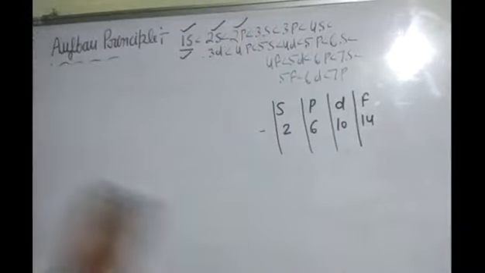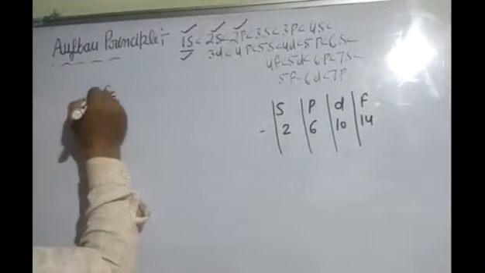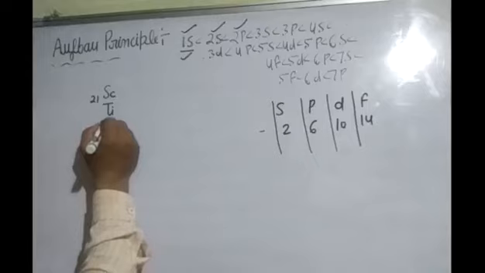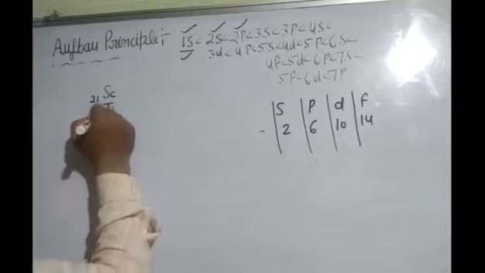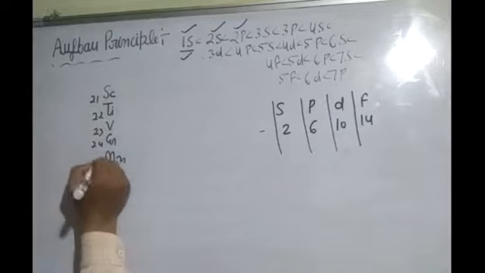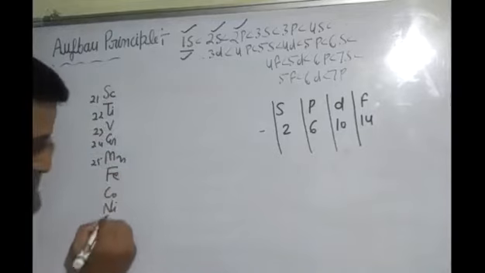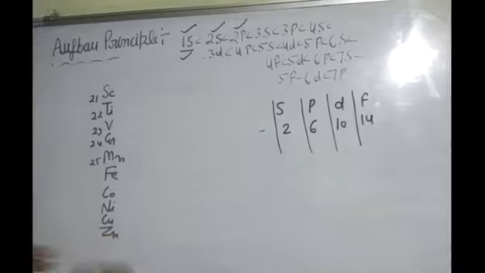21 to 30. Similarly, you can write the electronic configuration: 21 scandium, titanium, vanadium, chromium, manganese, 25 iron, cobalt, nickel, copper, zinc.